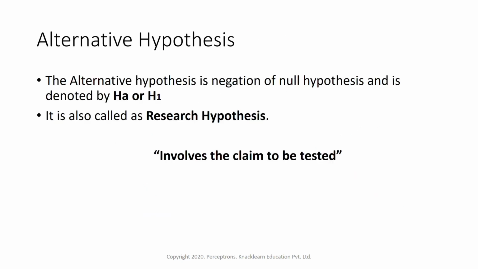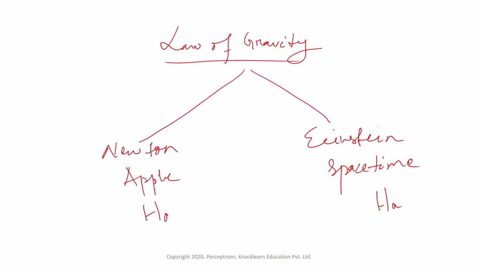It involves the claim to be tested. For Einstein, the null hypothesis was Newton's law of gravitation, and he was testing whether it is true or not. That was the alternate hypothesis, which is also called the research hypothesis. The null hypothesis and research hypothesis are exactly opposite of one another.